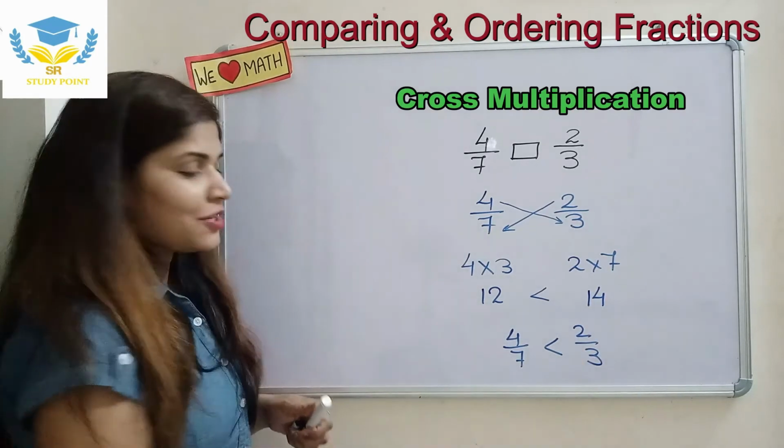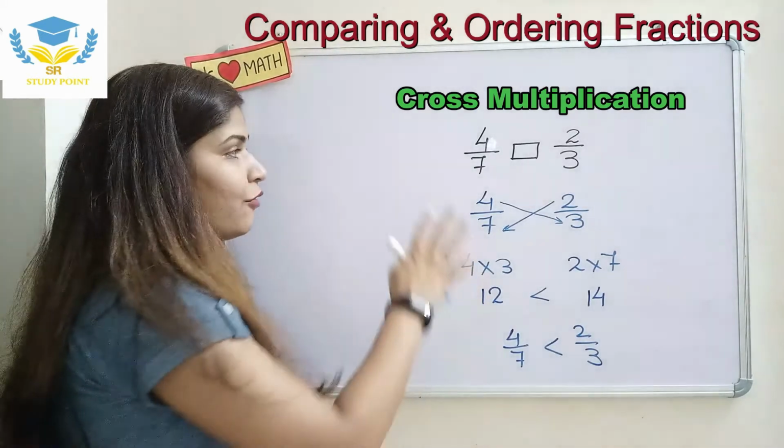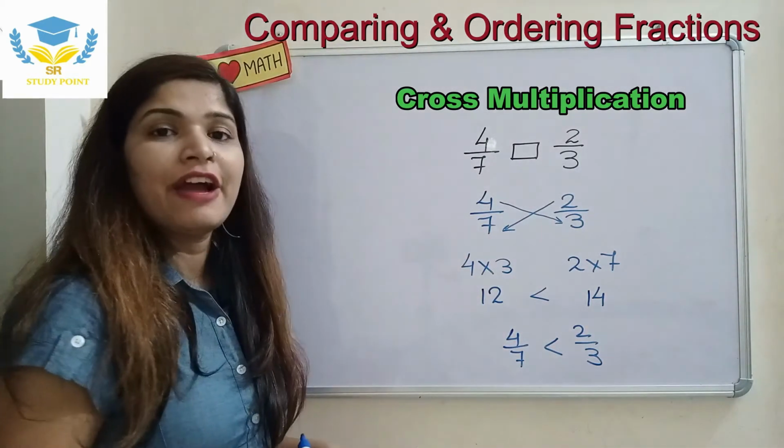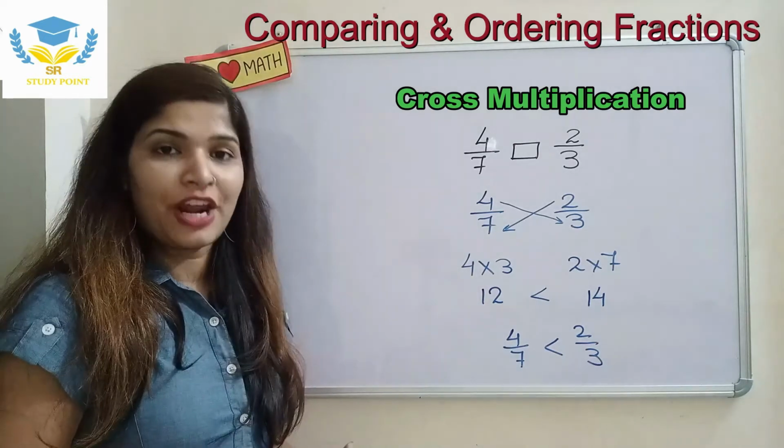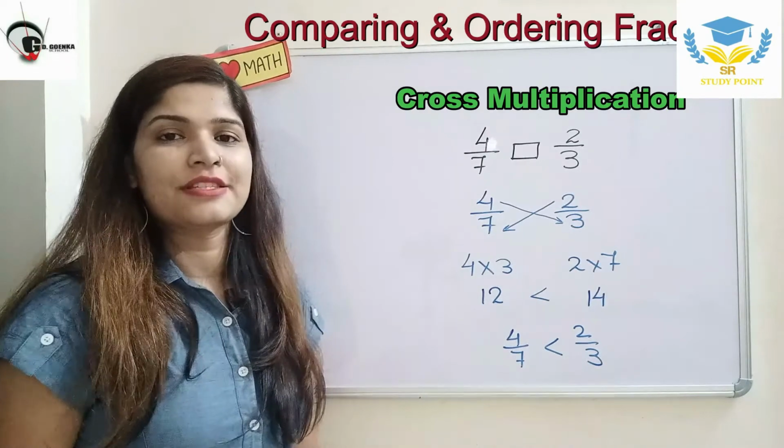Don't go by the numbers. You can see here the numbers are bigger on one side and smaller on the other. But while doing this method, we can easily find out which fraction is smaller and which fraction is bigger. So let us see how to order the fractions.